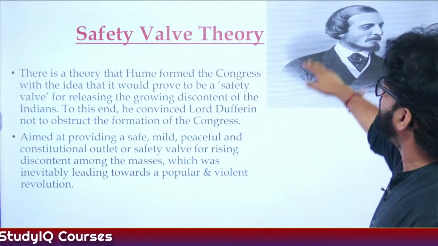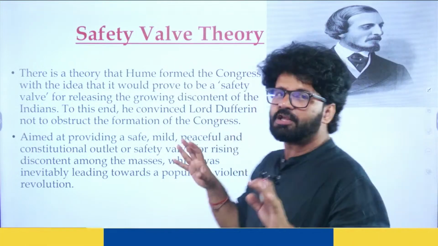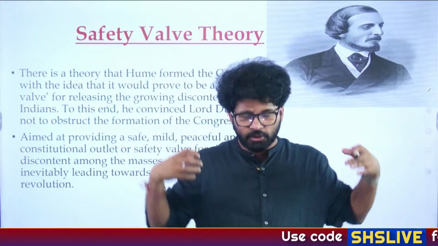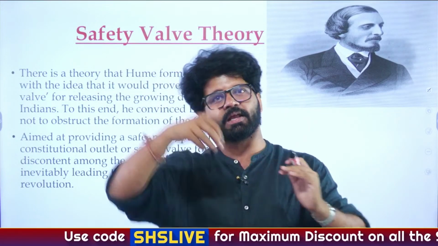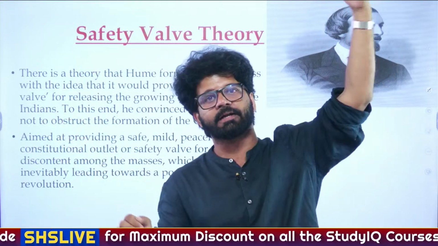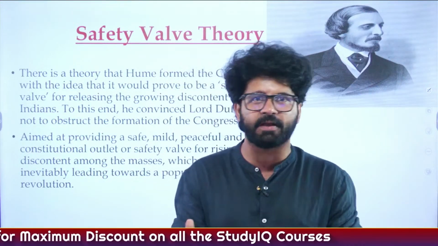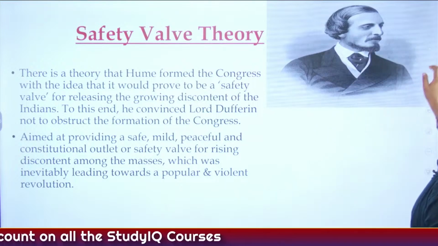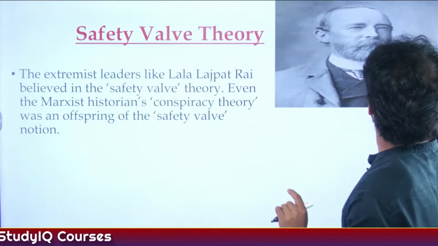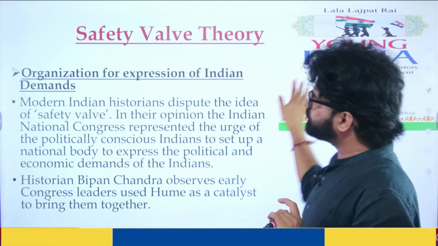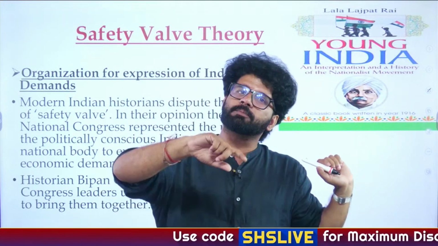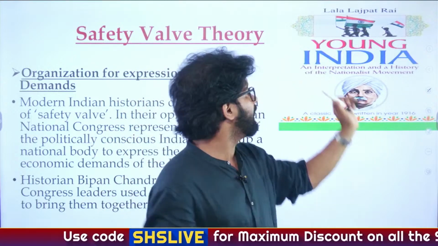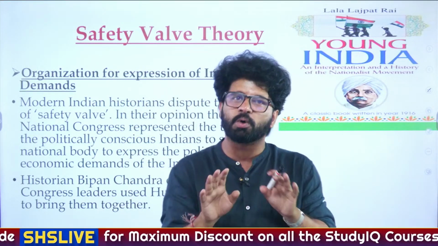Let's focus here. So this whole INC was created as a safety wall so that Indians can share their discontent. Otherwise, that discontent can come in the form of a revolt, like it happened earlier in 1857. This theory was accepted by many people, including Lala Lajpat Rai. And please remember the name of this book of Lala Lajpat Rai, Young India. Same name, Mahatma Gandhi started a journal called Young India. So these two words, Young India, are very important.